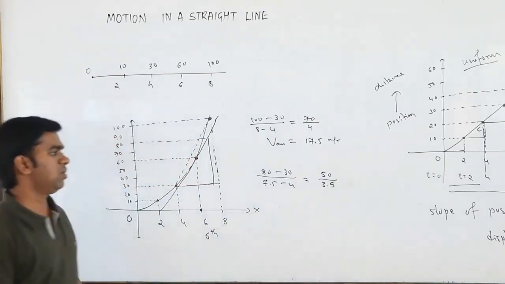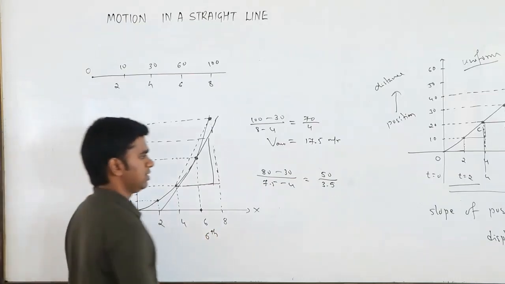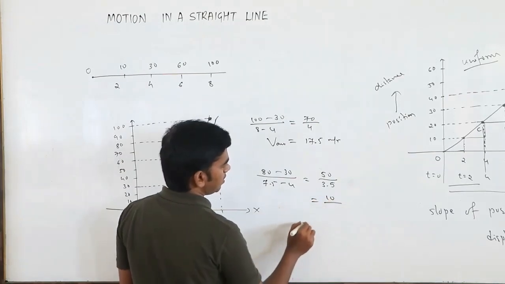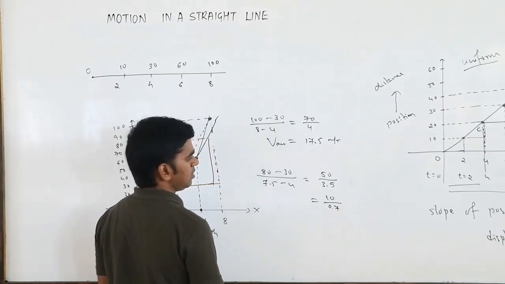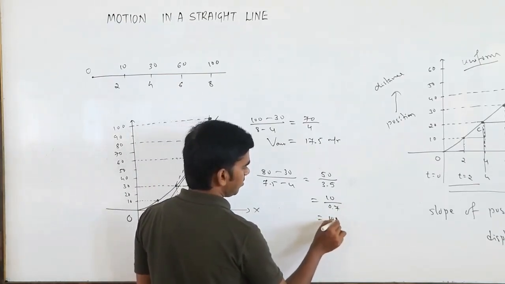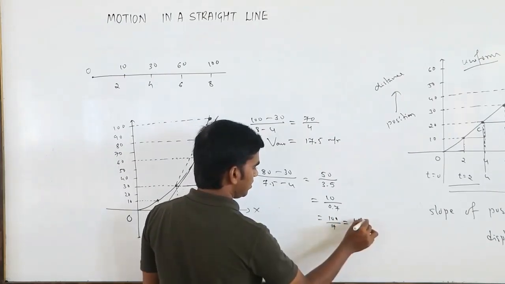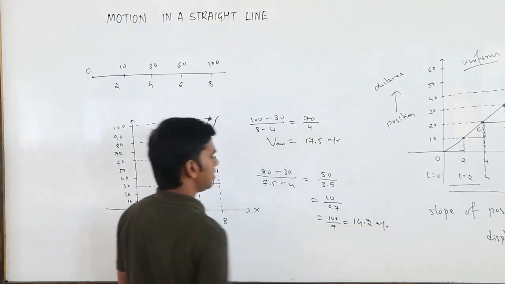So what will this give you? That will give you the instantaneous velocity. So this is going to be 100 divided by 7, about 14.2 meter per second.